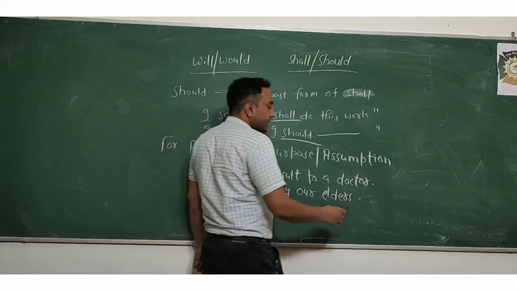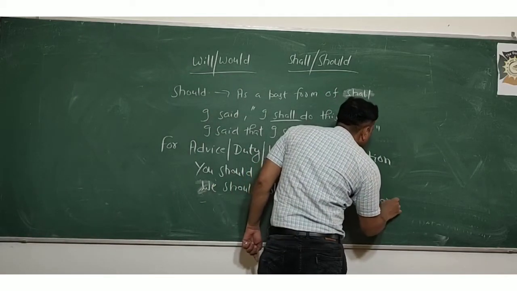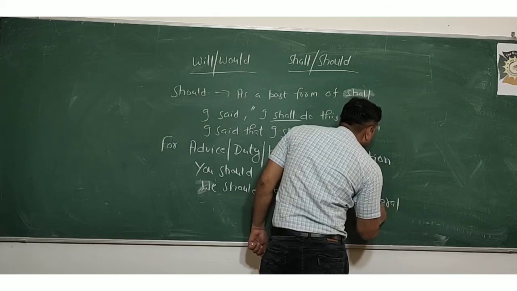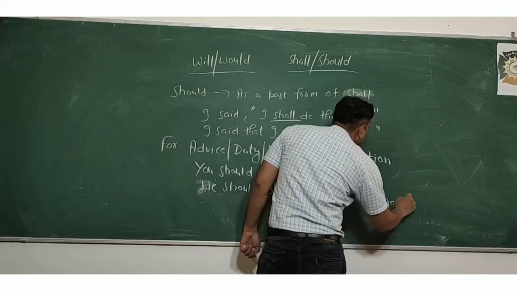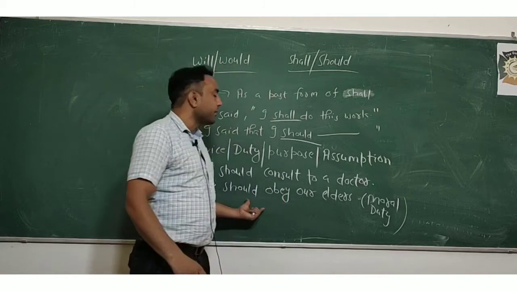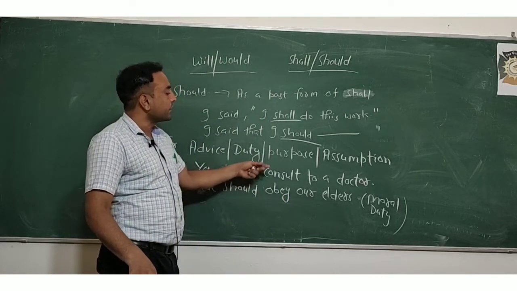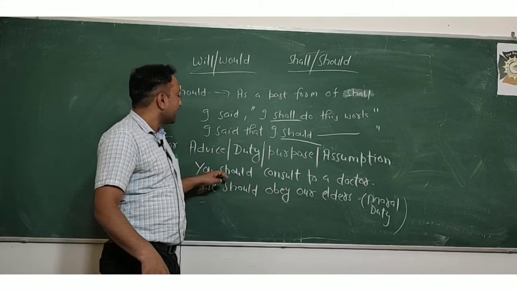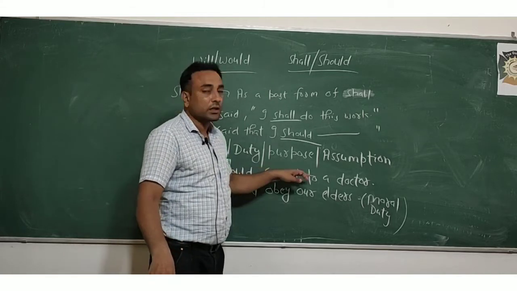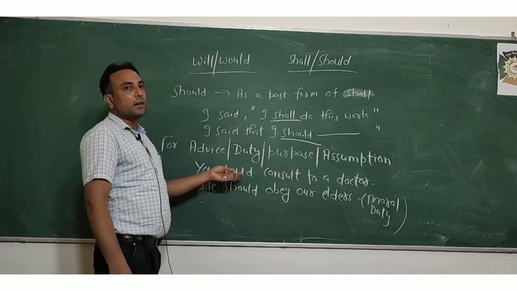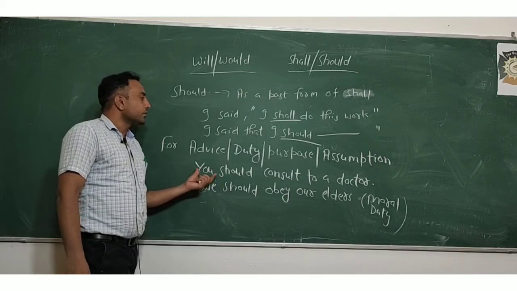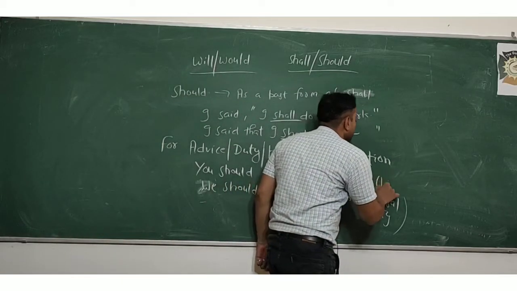This is our moral duty. It is the duty of everyone that we should obey our elders. And you should consult a doctor, this is advice. In this sentence advice is given.